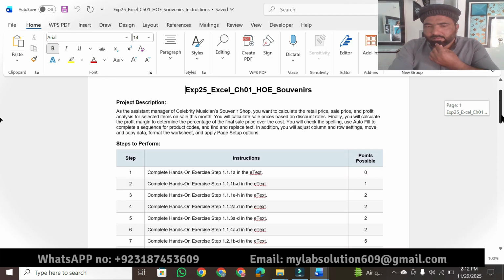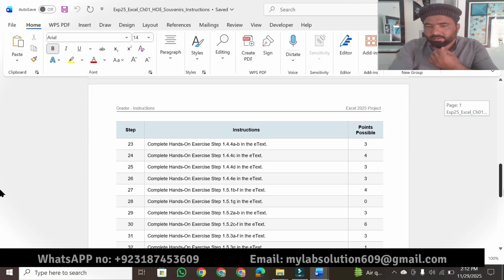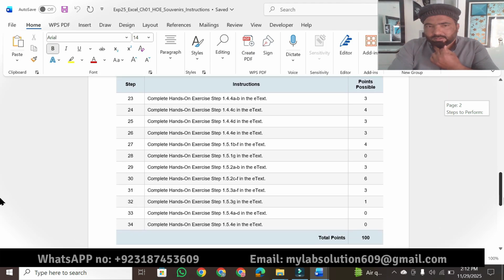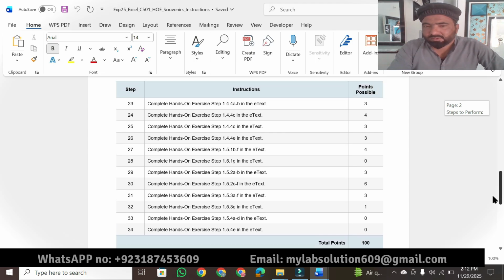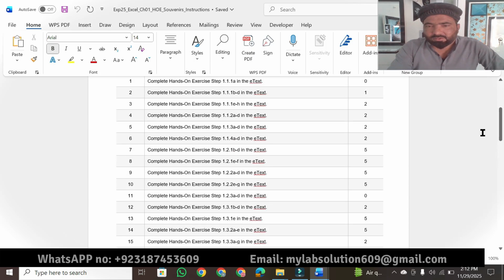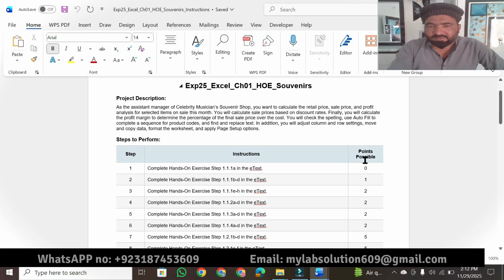Complete hands-on exercise step 1.1 in e-text. For this we have to open our assignment, just like a textbook, and then we can solve this assignment step by step. So let me first open my textbook. You may see from here, complete hands-on exercise step 1.1 1A in e-text. Then complete hands-on exercise step 1.1 in e-text. So we have to open our e-text.